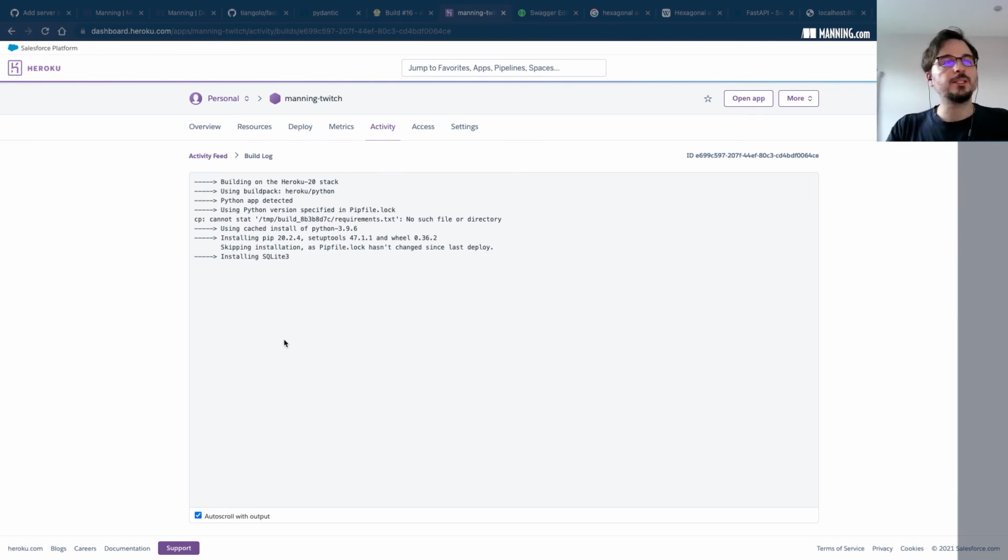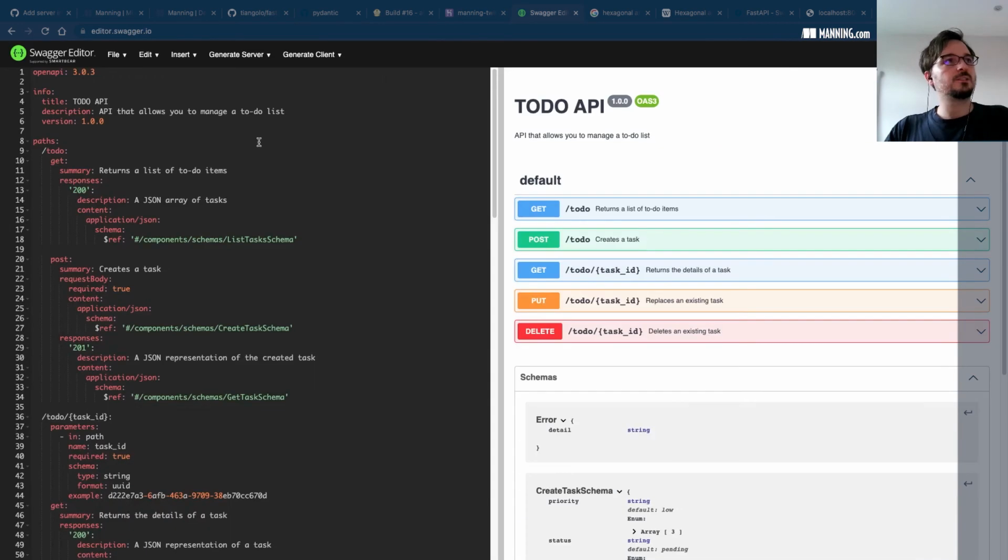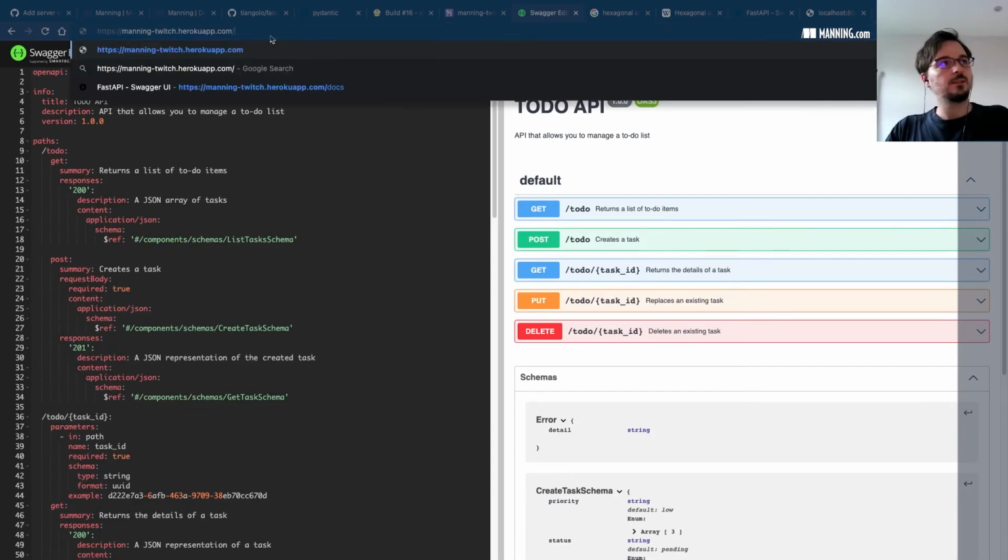Again, we're installing dependencies, setting up the app, compressing, and right, that's done. Okay, and that's already released. It's released version 5 because, like I said, I was testing before to make sure everything was working for this presentation.